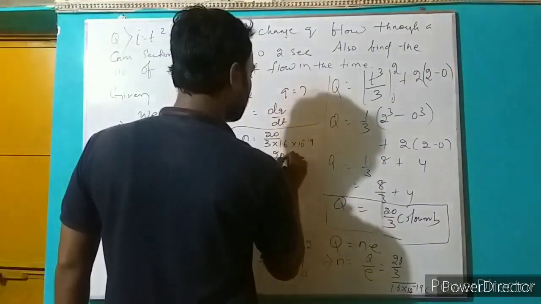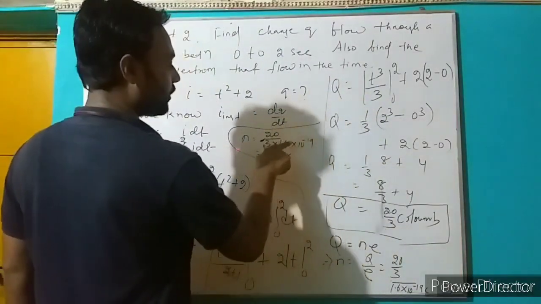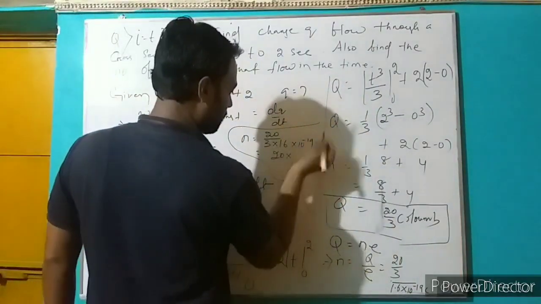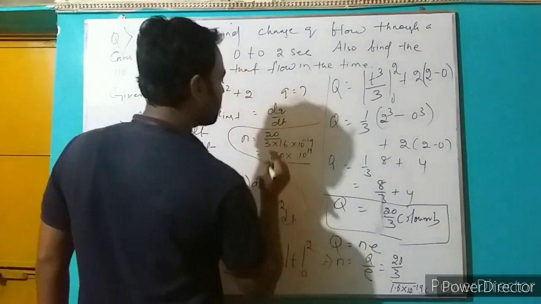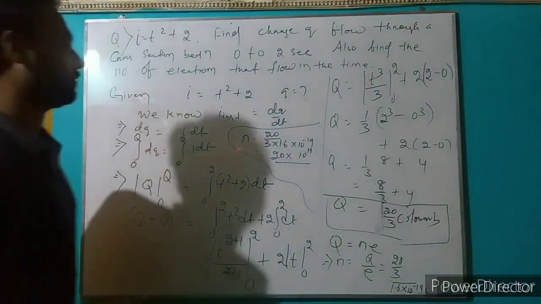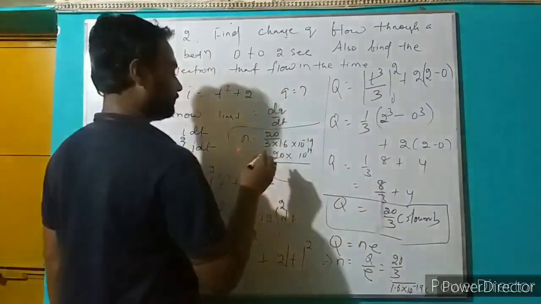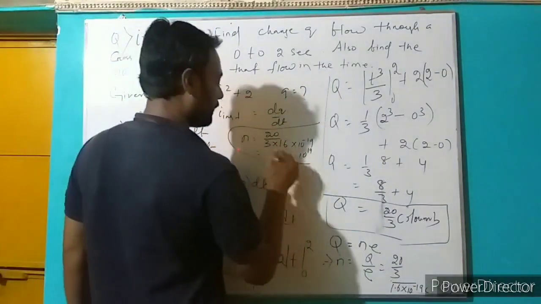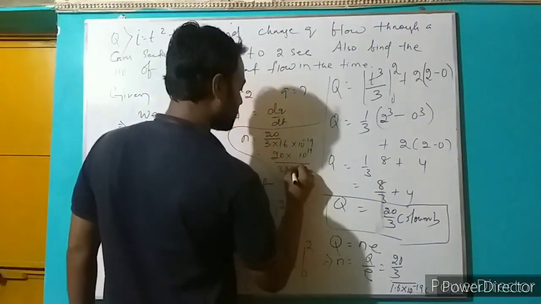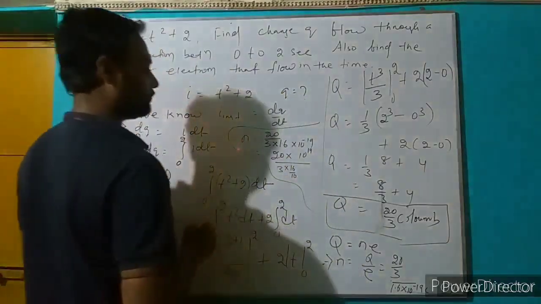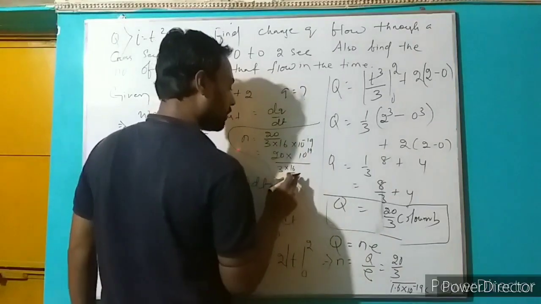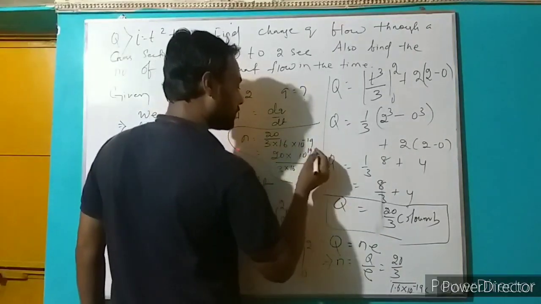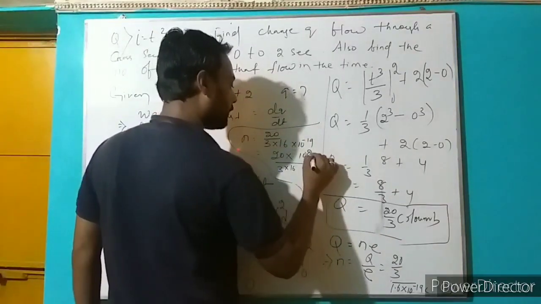That implies 20 into 10 to power minus 19 goes to the numerator, that is 10 to power 19, over 3 into 1.6, that is 16 by 10. So the 10 goes again to the numerator, giving 10 to power 20.